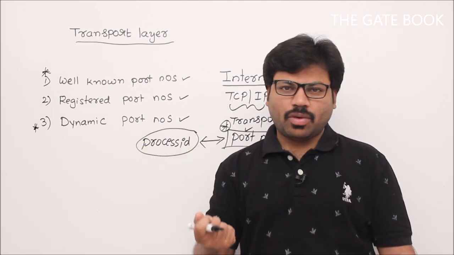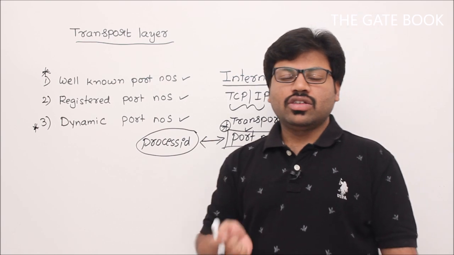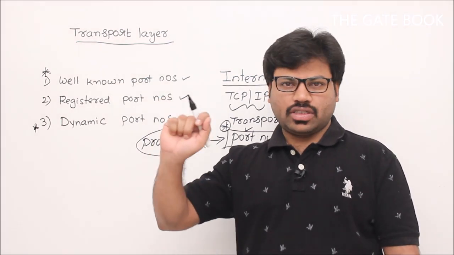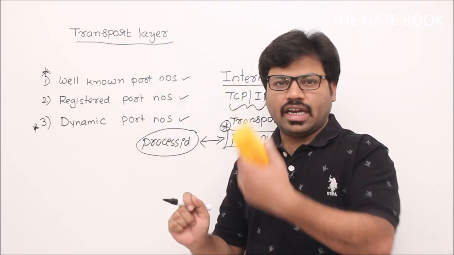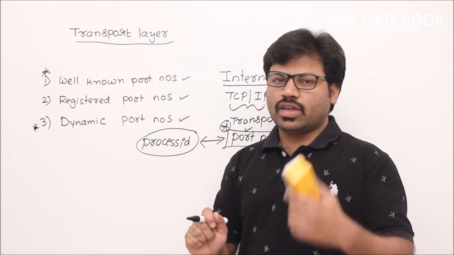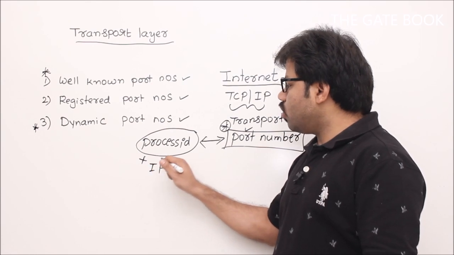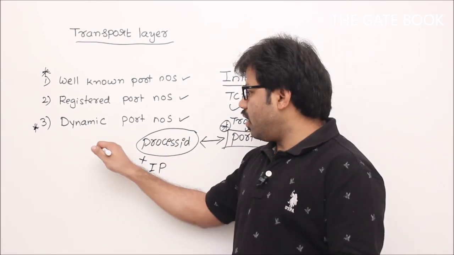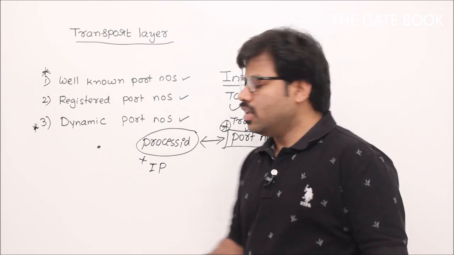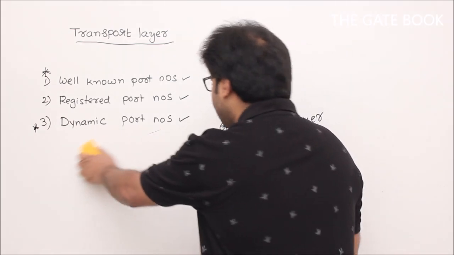Now you know the reason for process ID. Ask yourself why. So that we can uniquely identify a process. That means one process can uniquely identify another process. But you remember one thing, process ID plus IP address, this combination is going to uniquely identify a particular application. Understand? So now we will see port numbers.